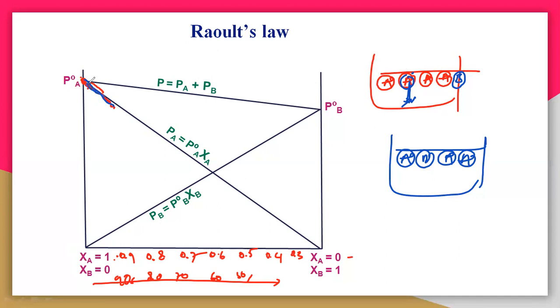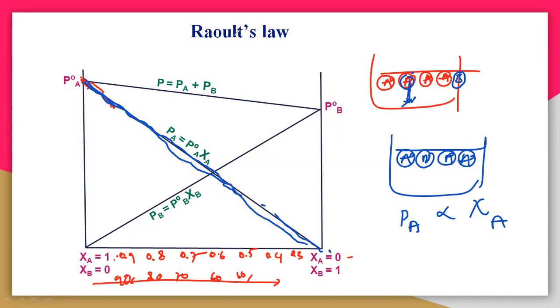So vapor pressure will decrease slowly like this. It will decrease continuously like this. It reaches 0 here. So according to Raoult's law, PA is directly related to zeta A. If you decrease the concentration, then the partial vapor pressure will also decrease. So you are decreasing the zeta A, that is 0.9, 0.8, 0.7. So definitely the vapor pressure will decrease like this. PA will decrease so on like this. It reaches 0 here.